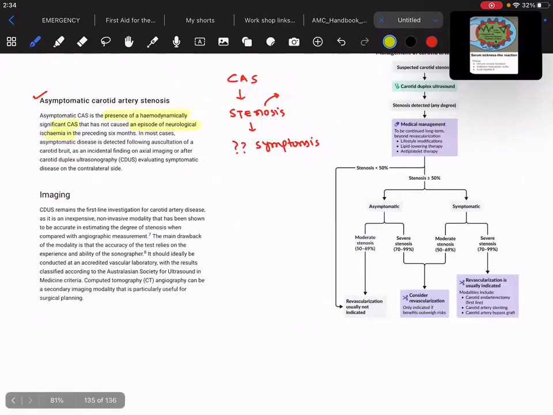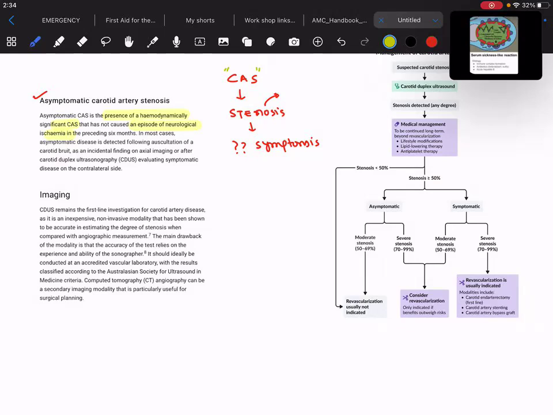Similarly, if this carotid artery stenosis is present in an elderly patient and you found it incidentally, so that means the patient was asymptomatic, or you went for a physical examination and you heard a bruit on or near the carotid artery, and therefore you are now pretty sure there is a plaque present in the carotid artery.